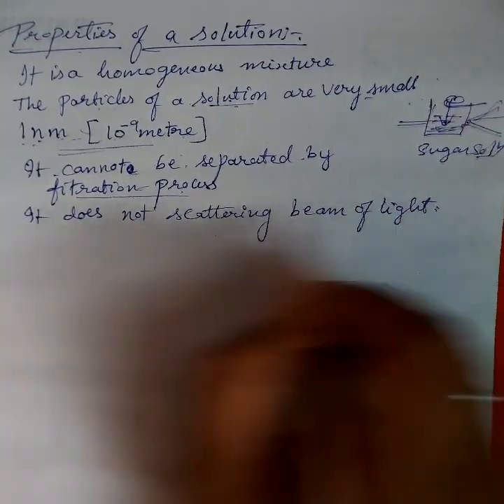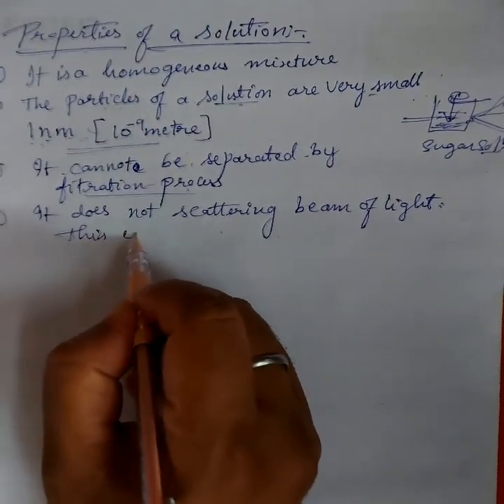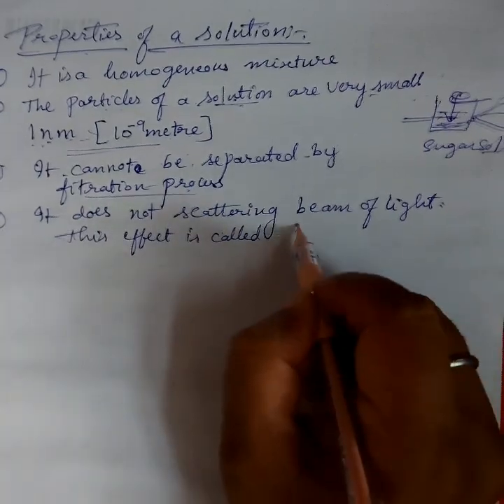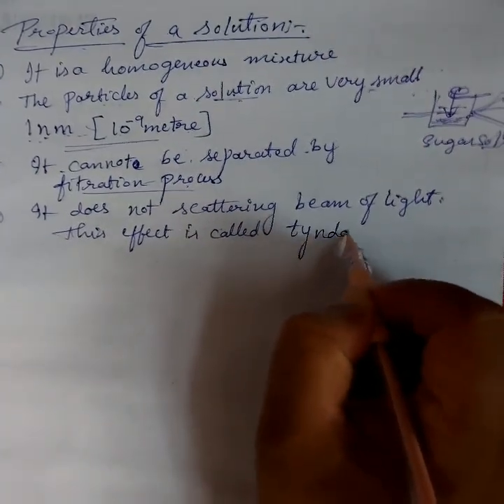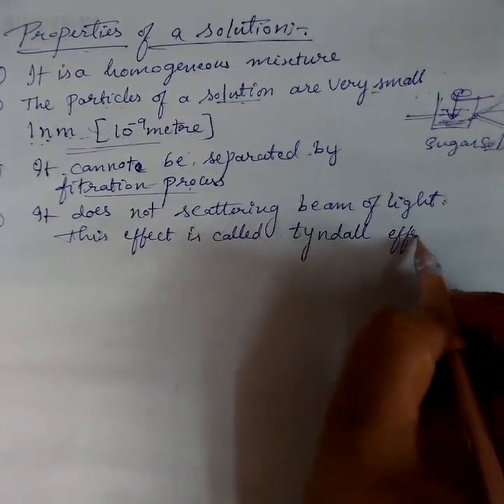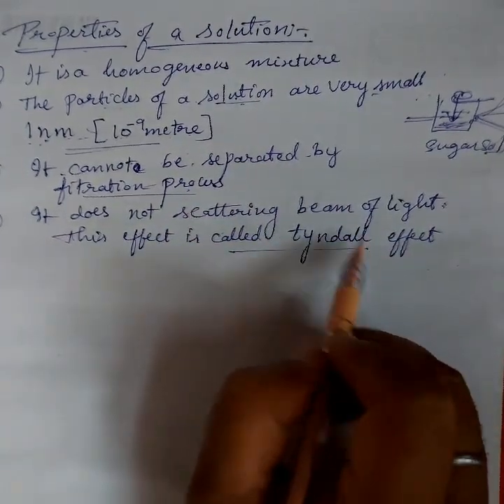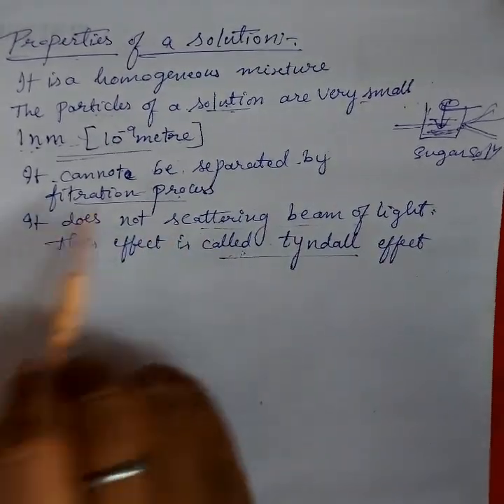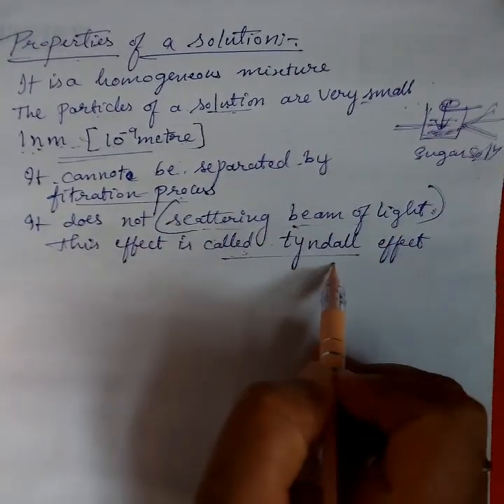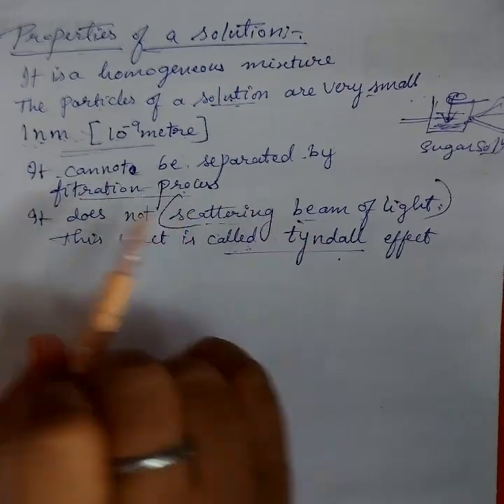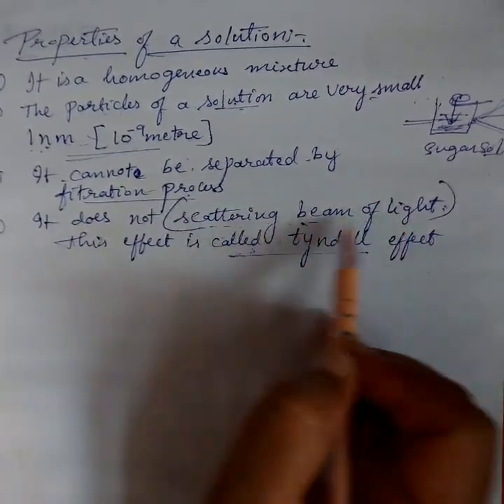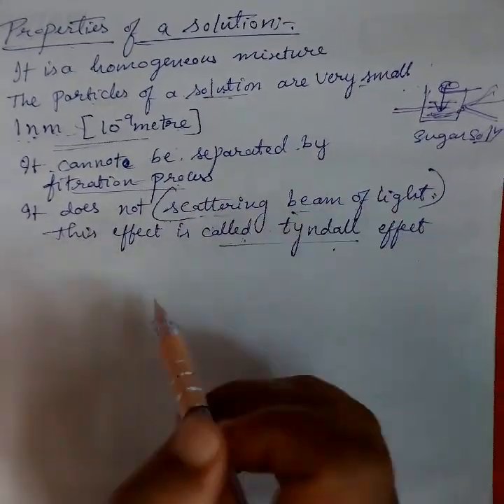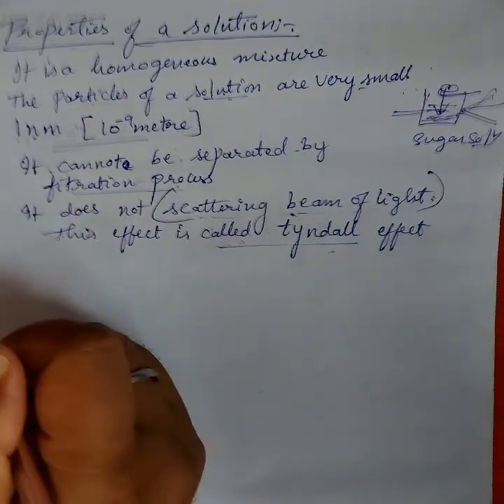This effect is called the Tyndall effect. Okay, what is the Tyndall effect? If asked, the scattering of a beam of light is called the Tyndall effect. If it does not show the scattering of a beam of light, okay, and if it shows the scattering of a beam of light, that is called the Tyndall effect.